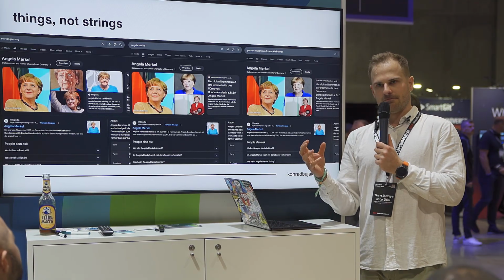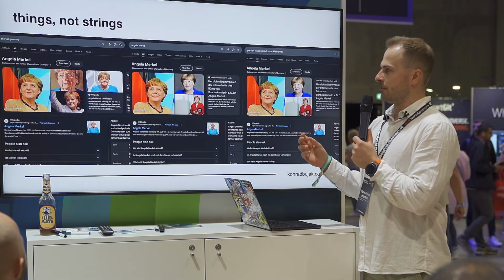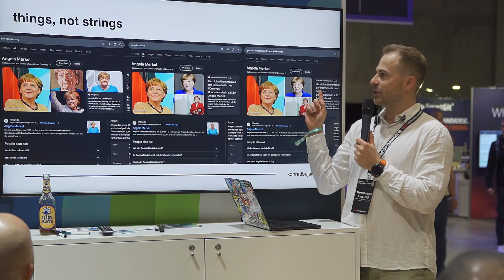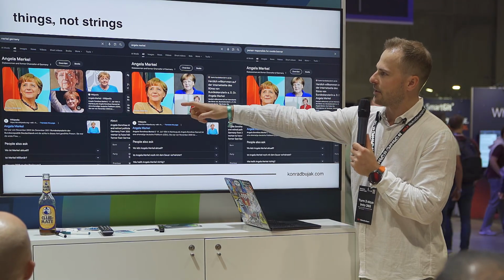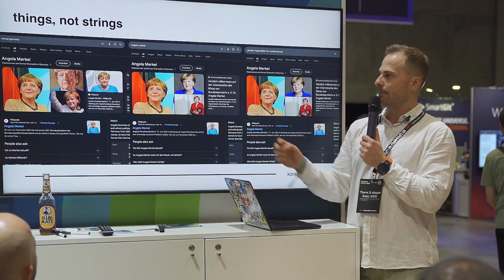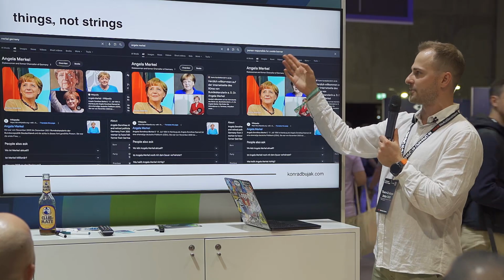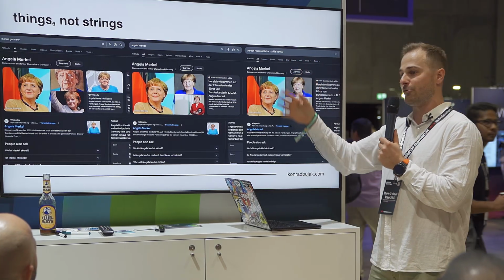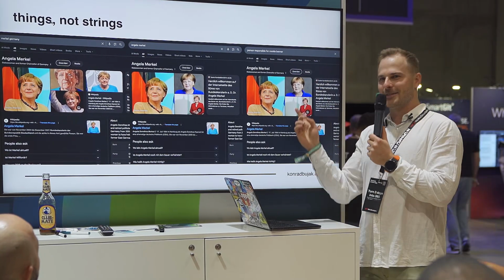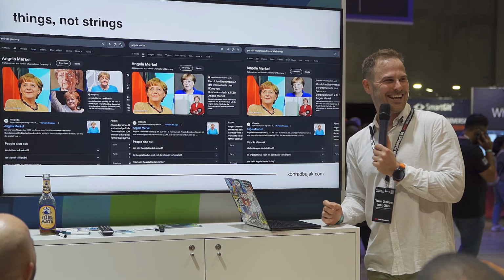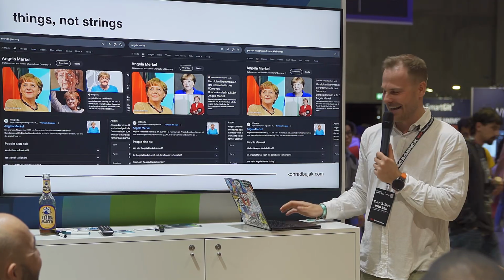And with that, instead of focusing on things, we focus on strings. So if we ask for Merkel, Germany, we get Angela Merkel. If we ask for Angela Merkel, we get Angela Merkel. And if we ask for a person responsible for cookie banner, we get Angela Merkel. This one is made up.